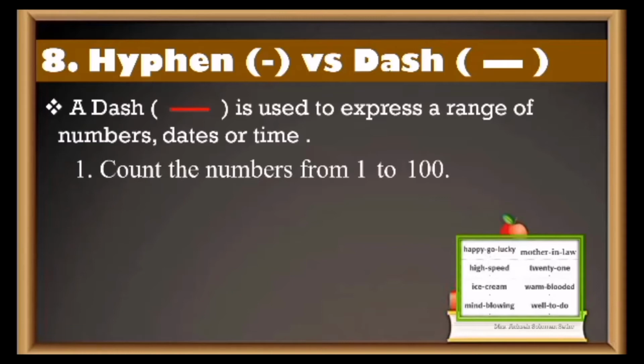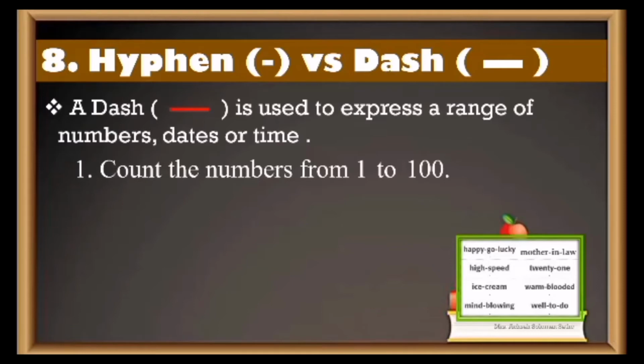Clear? So a dash is used to express a range of numbers, dates, or time. So for example, first one, this is not what I'm telling you. I am giving you a sentence. This is a sentence which says, count the numbers from 1 to 100. There is a range.